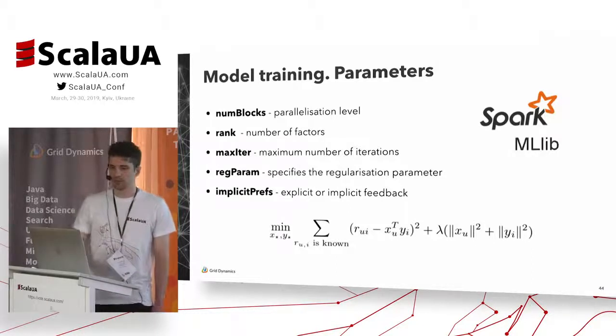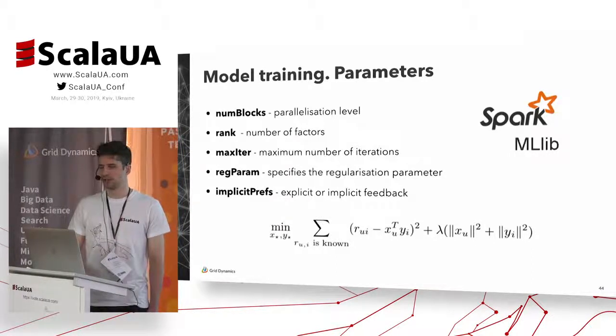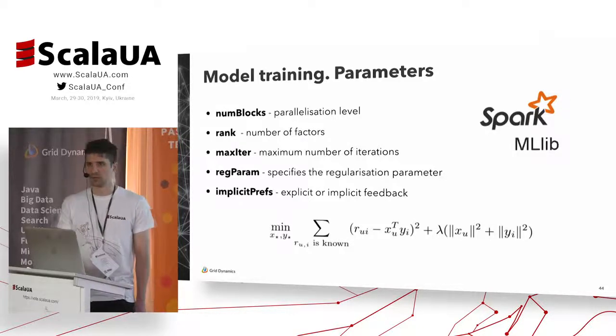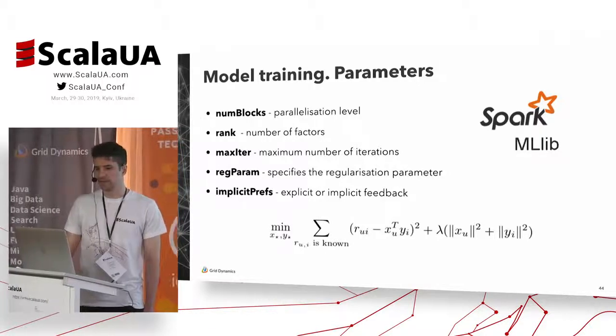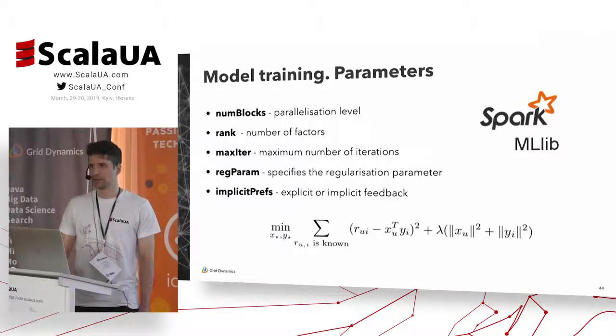So rank and max iteration, this is kind of a compromise between accuracy and performance. So we can define more factors and more iterations, so we will improve accuracy, but we need more power to handle it. The next param, reg param, this is a regularization.